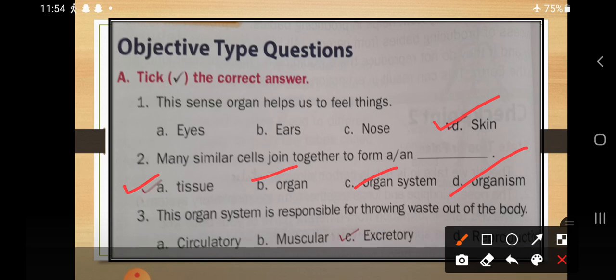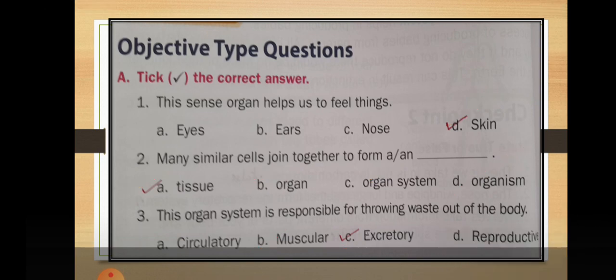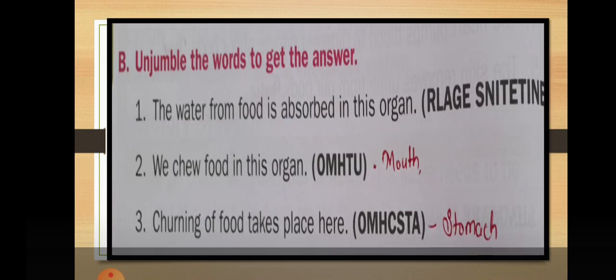Next is the organ system responsible for throwing waste out of the body. So dear students, which organ system is responsible for throwing wastage? Whether it is circulatory? No, they are circulating the blood. Muscular? No, they have muscles. Whether it is excretory? Yes, this is the excretory system, or you can say this organ system is responsible for throwing waste out of our body. So the answer is excretory.